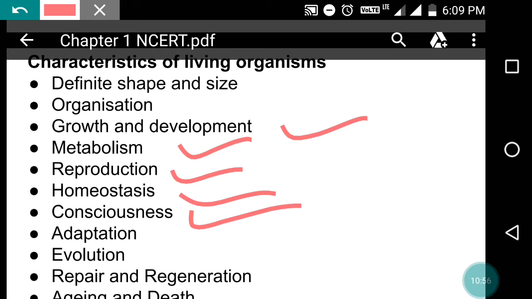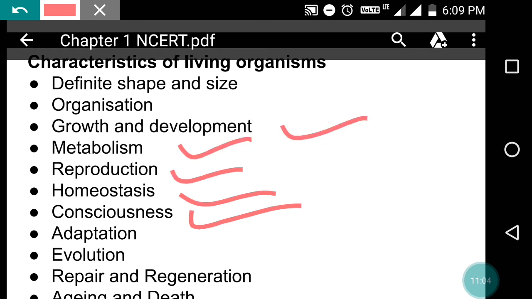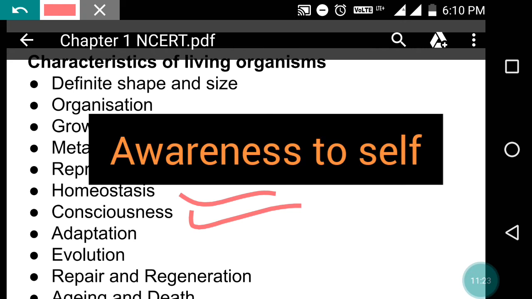And one special feature humans have got is self-consciousness. Means we have the property to be conscious of certain conditions that are going to happen, right? So that is awareness of self, and this is the unique feature of humans.